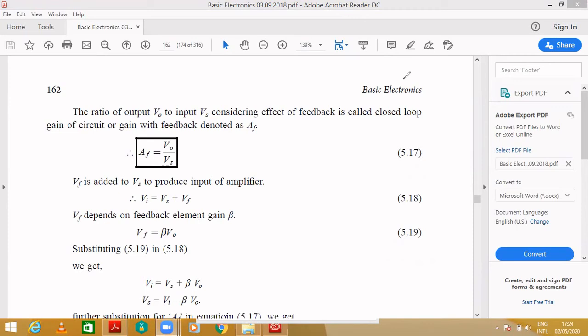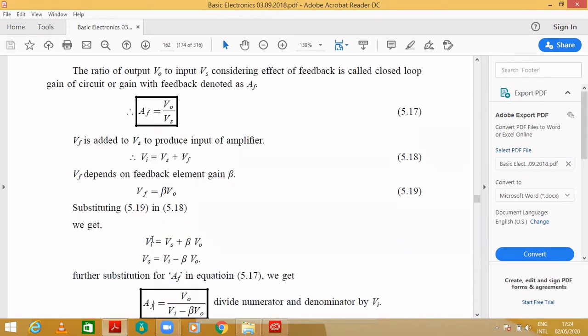Next, by substituting this value in this equation, this will become Vi equal to Vs plus beta V naught. Then writing for Vs, it is sent to that side, so Vs is equal to Vi minus beta V naught.